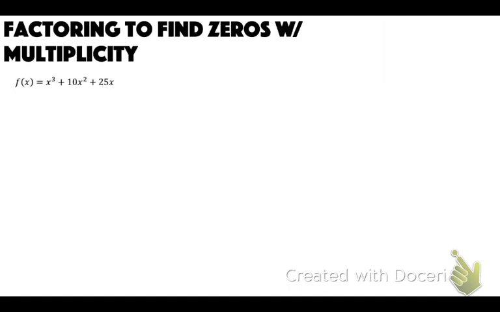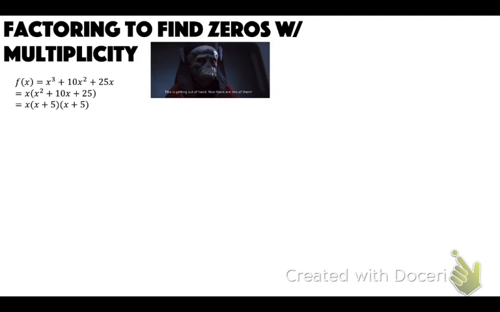Okay. This one, so multiplicity, this word that I keep talking about. Well, let's factor this first. So x and x squared plus 10x plus 25. So that's x and x plus 5 and x plus 5, which I've had x plus 5 twice. There are two of them. So I could just put x times x plus 5 squared.